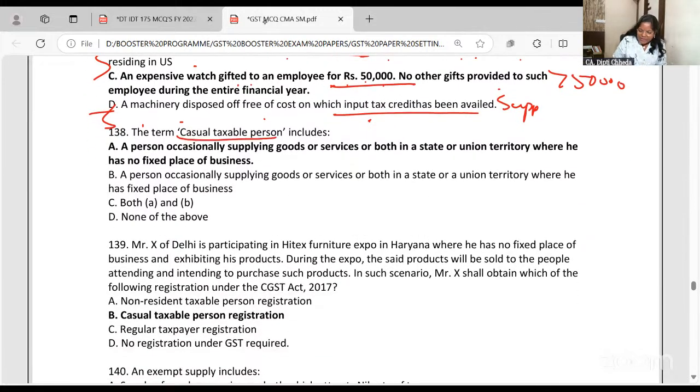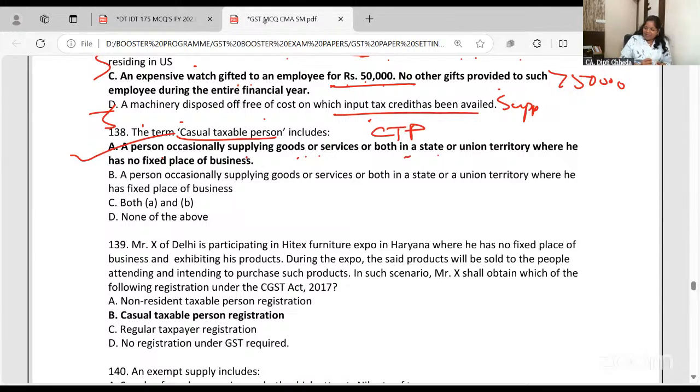The term casual taxable person. I am registered in Hyderabad. I am going to Mumbai and putting up my stall in an exhibition in Mumbai for 4 days. So for Maharashtra, I will be a casual taxable person. I have to take registration in advance and all other rules will apply. Tax also has to be paid in advance. Registration is not valid for more than 90 days. A person occasionally supplying goods or services in a state where he does not have a fixed place is called a CTP for that state.